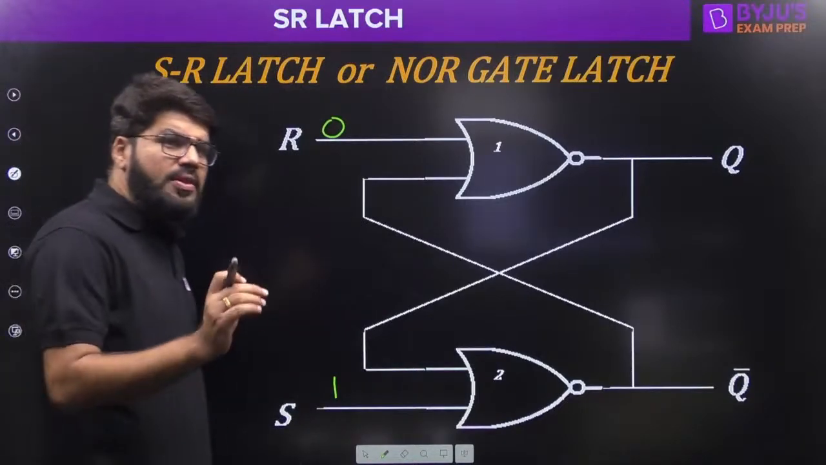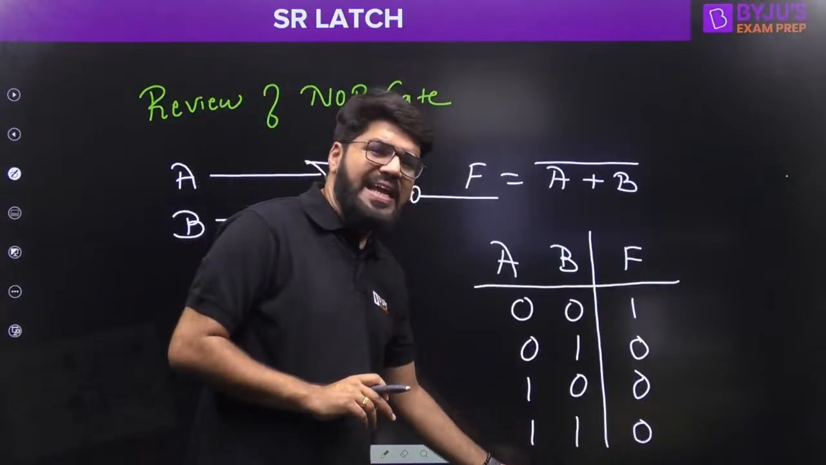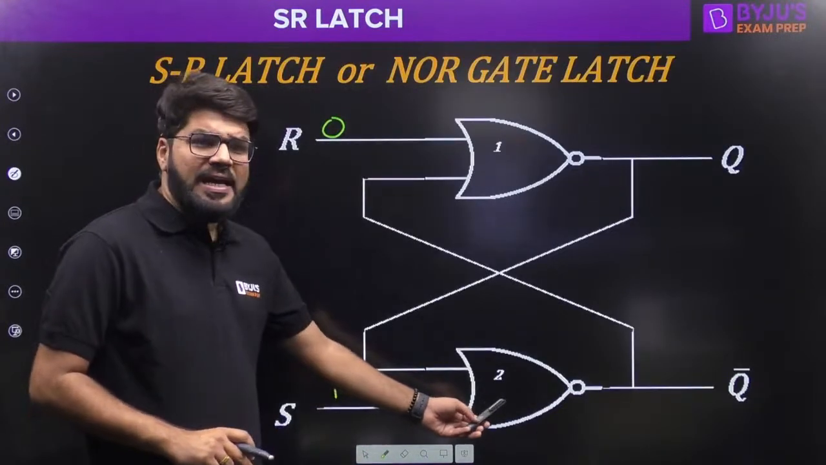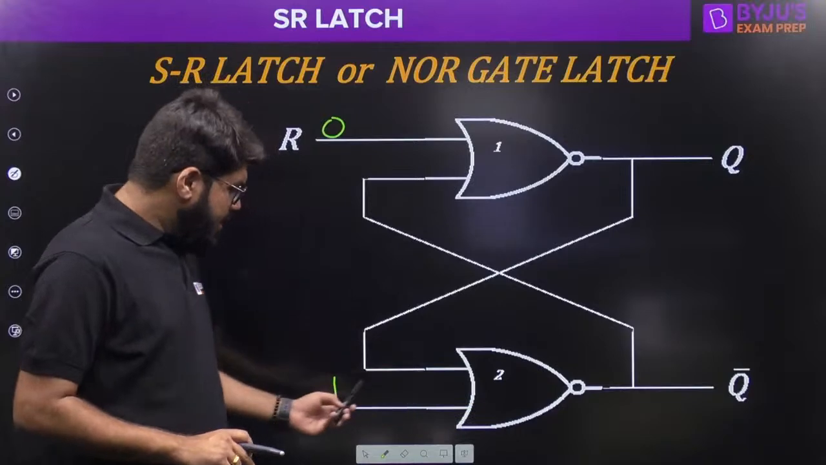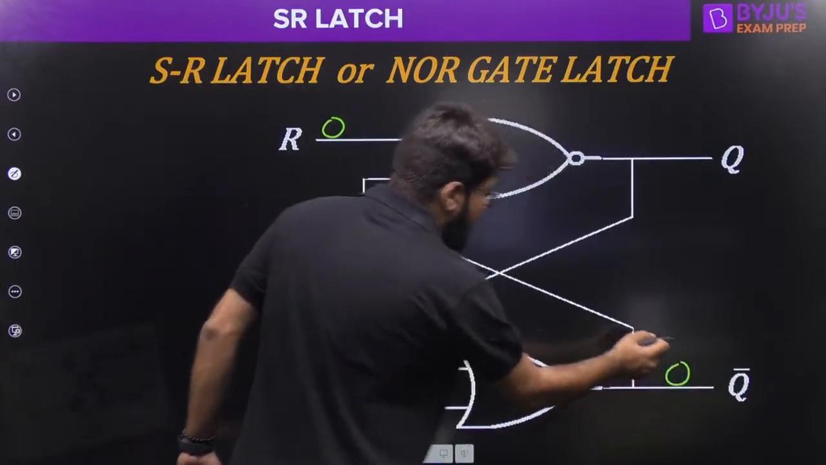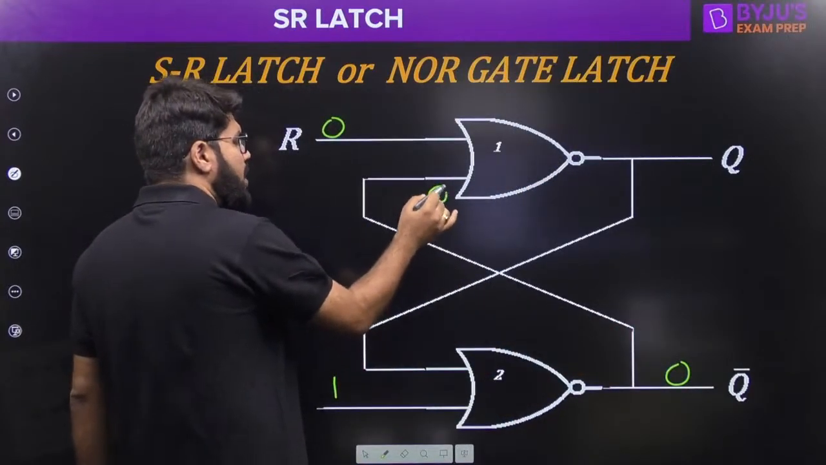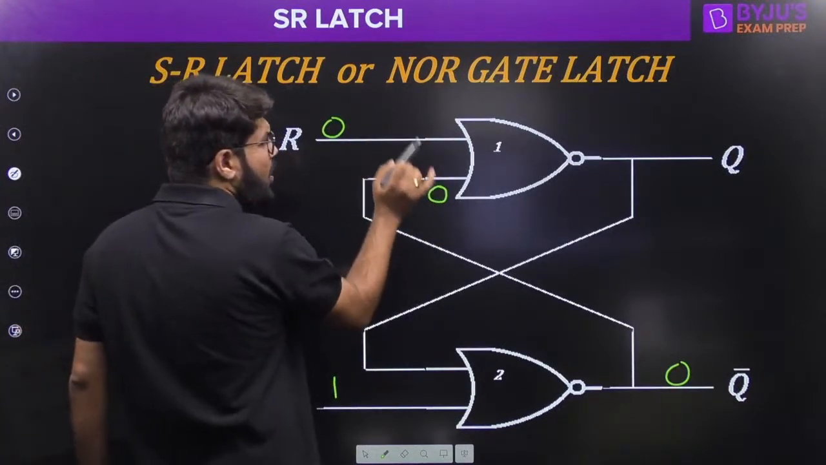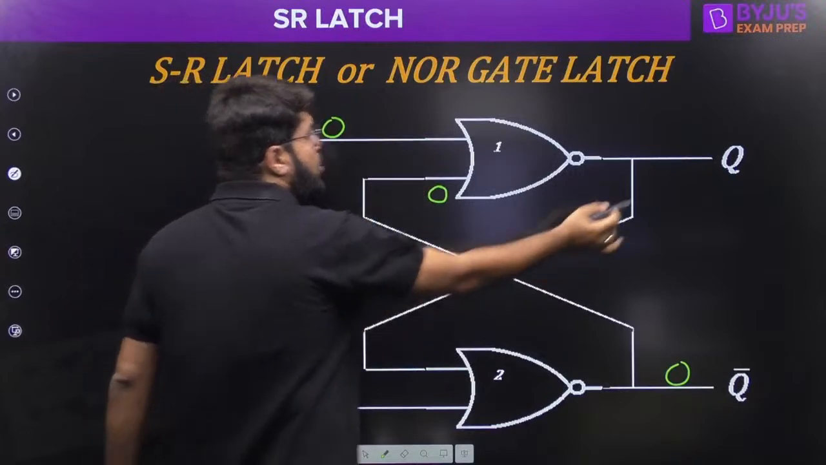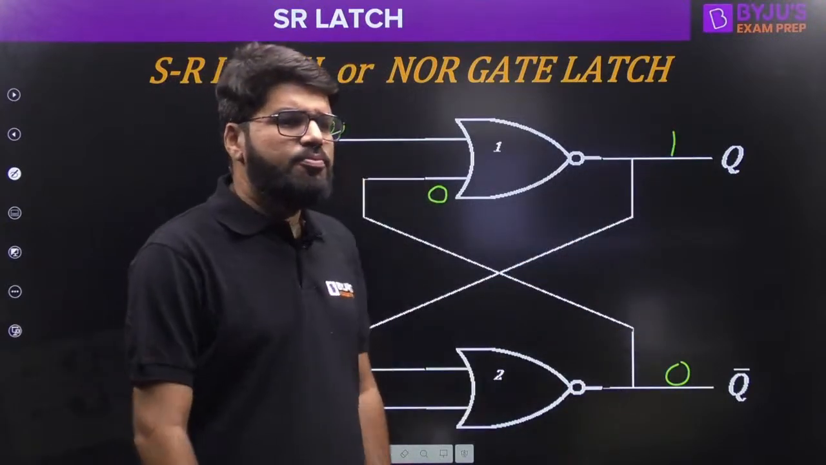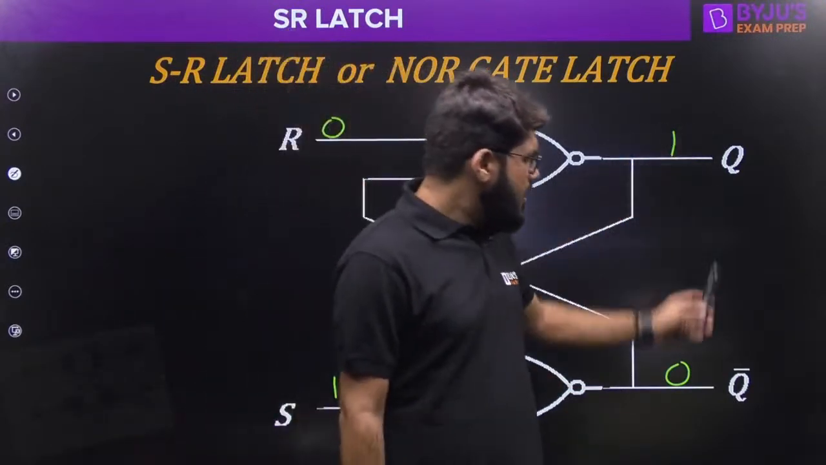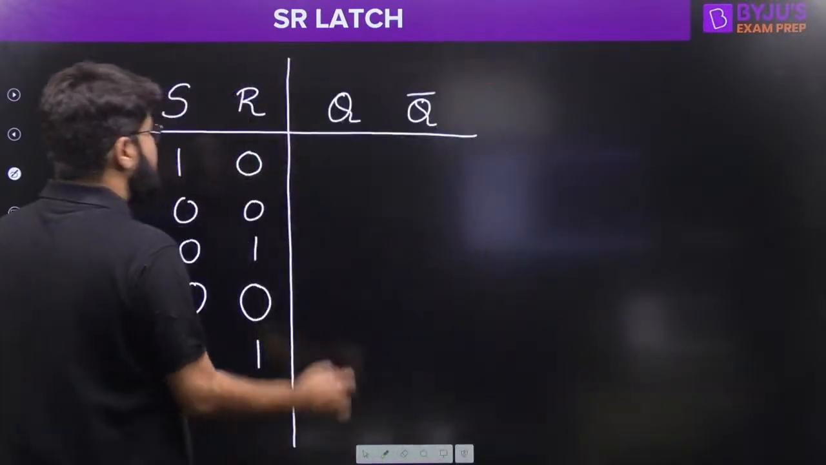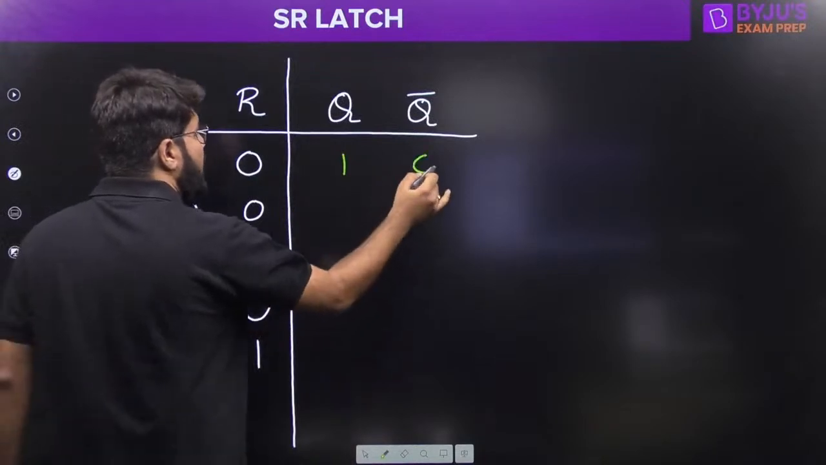Now we know that, as I told you, if any of the input lines is high, the output goes low for a NOR gate. So the input is high. Let's look at the second NOR gate. Input is high, so the output should be 0. Now the output 0 comes to the input of the next NOR gate, NOR gate number 1. 0 and 0. What is the NOR of 0, 0? When both inputs are low, the output is high. So what is the output state now? Q becomes 1, Q bar is 0. Let us fill the answer here.